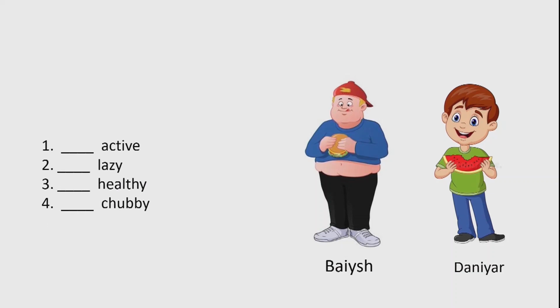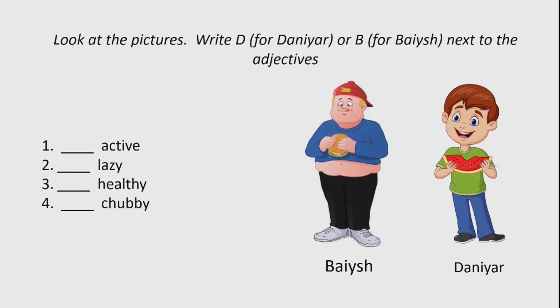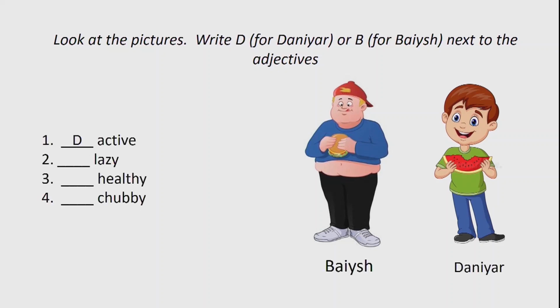These adjectives describe Baish and Danyar. So look at the pictures and write D for Danyar and B for Baish next to the adjectives. For example, who is active? Danyar is active. Write D next to active.